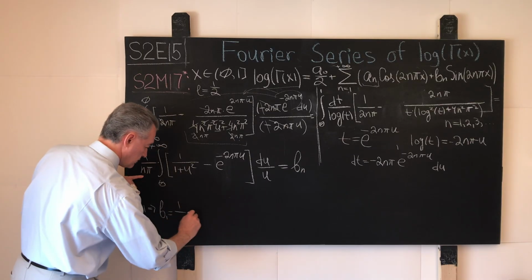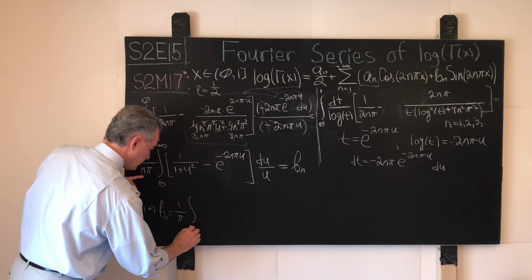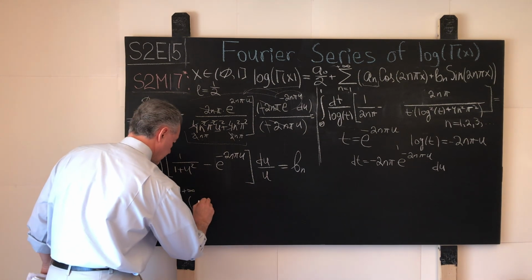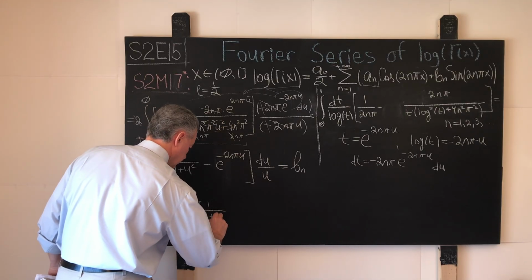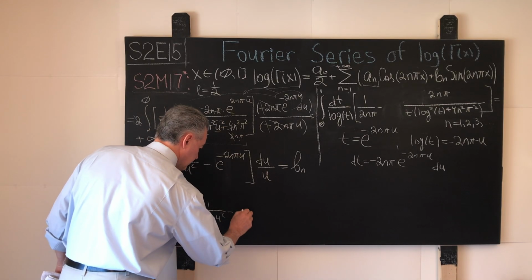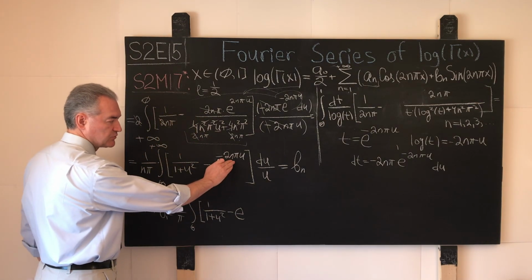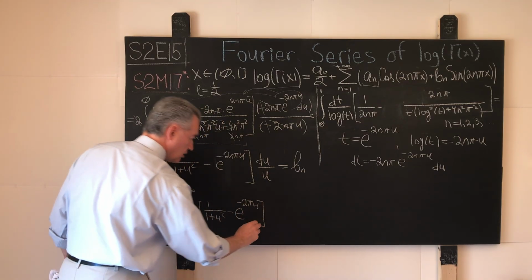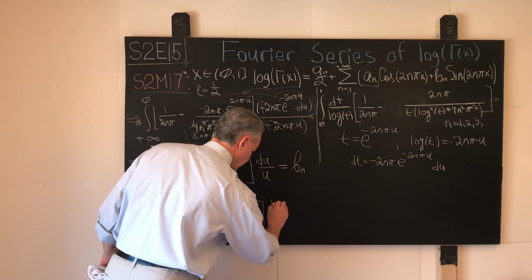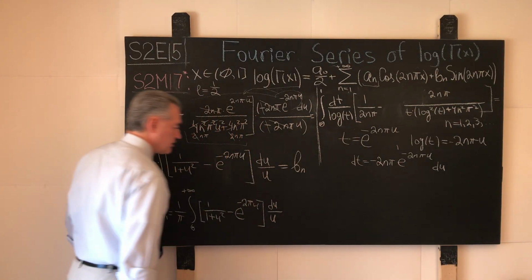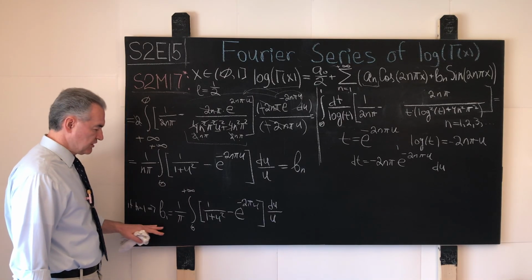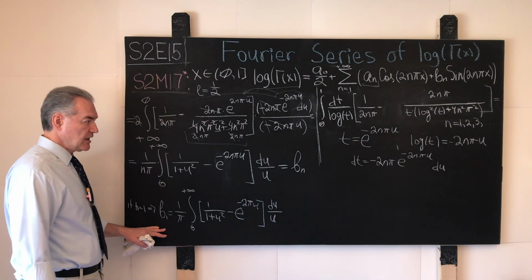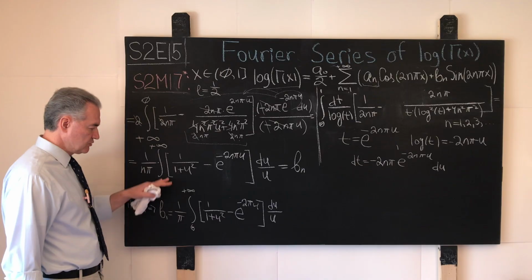1 over pi, integral that runs from 0 to positive infinity. There are no n's over here, so here we have 1 over 1 plus u squared minus e to the power of what? Here n becomes 1, negative 2 pi u. And then again, the differential du over u. And now what do we see? Do we see our favorite Fourier integral over here? Yes, we do. How do we squeeze this out of these two expressions?